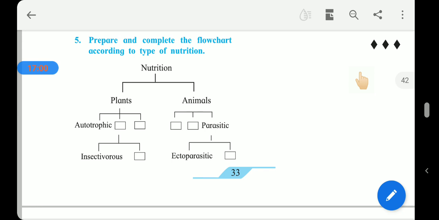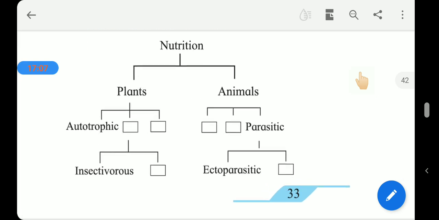Your homework today is from page number 33, exercise question number 5. You have to complete this question and note it down in your notebook.